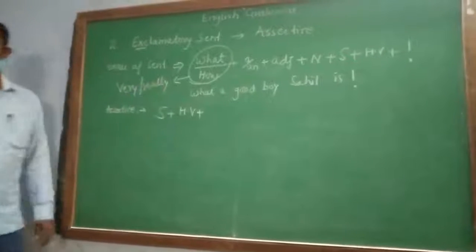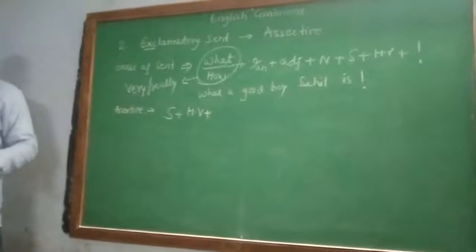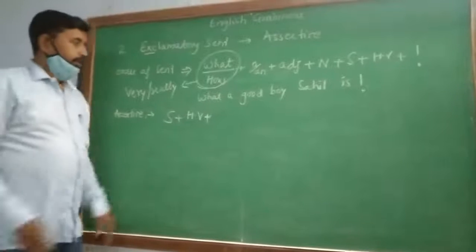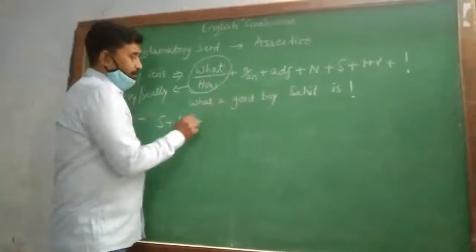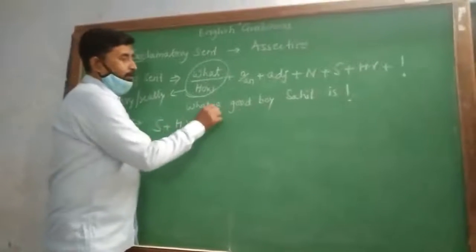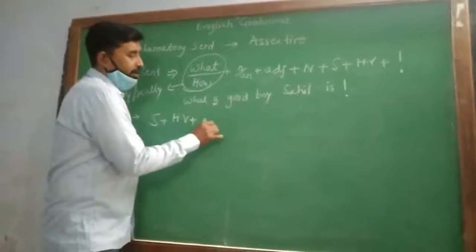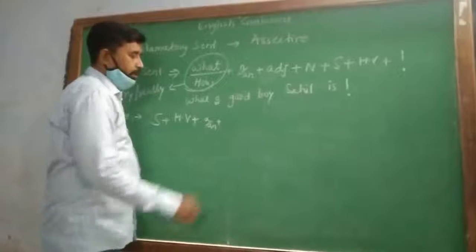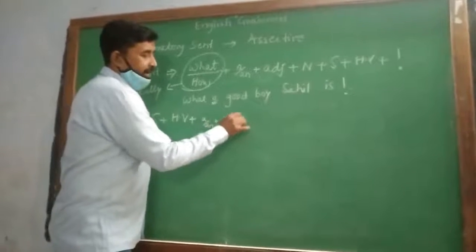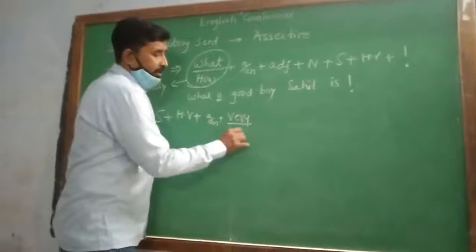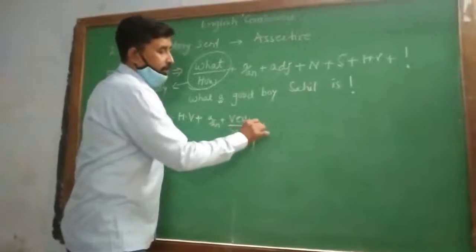Few more words are there like great, indeed, etc. After writing subject and helping verb, we place the article a or an. Then we write very or really for what or how.